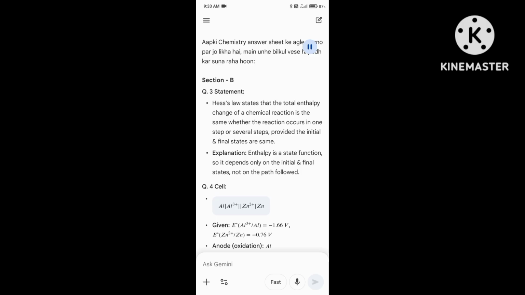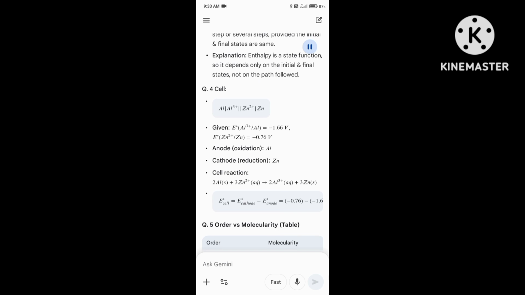Q4. Cell: Al, Al3+, Zn2+, Zn. Given E° Al3+/Al equals minus 1.66 V, E° Zn2+/Zn equals minus 0.76 volts. Anode, oxidation: Al.